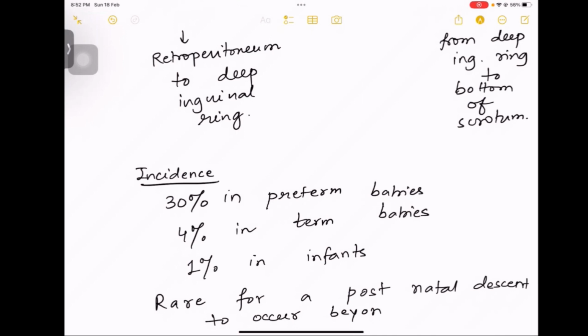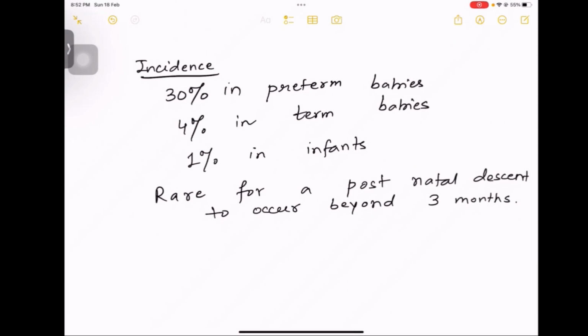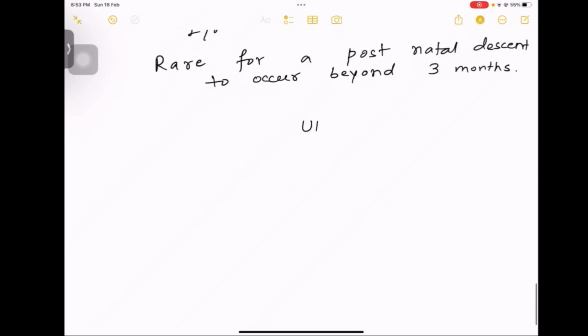Now you have to know that this undescended testis is one-sided or two-sided. So most of the cases, जो testis होता है right side में 50% पाया जाता है, left side में 30%, and both the side it is 20%. Okay. Now testis, is it palpable in the inguinal region or not? क्योंकि testis आ रहा है inguinal region से scrotum में. So 2/3 of the cases testis is palpated in the inguinal region, and in 1/3 of the cases it is not palpable. Okay.